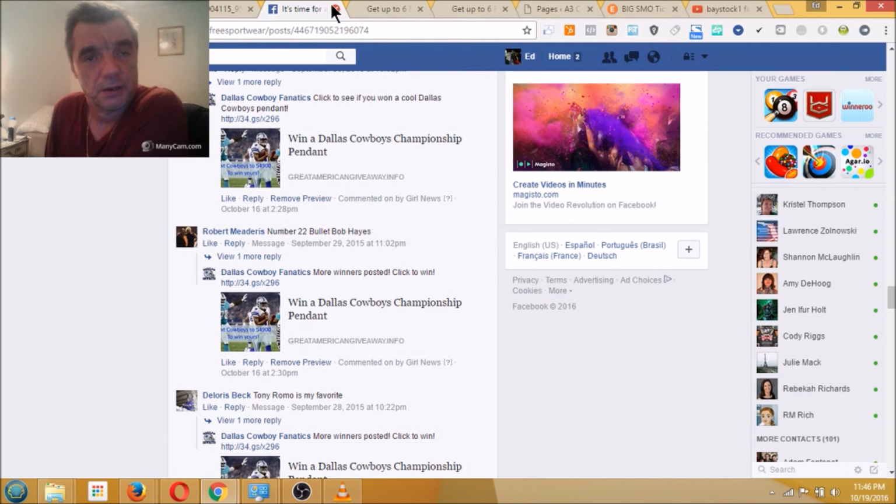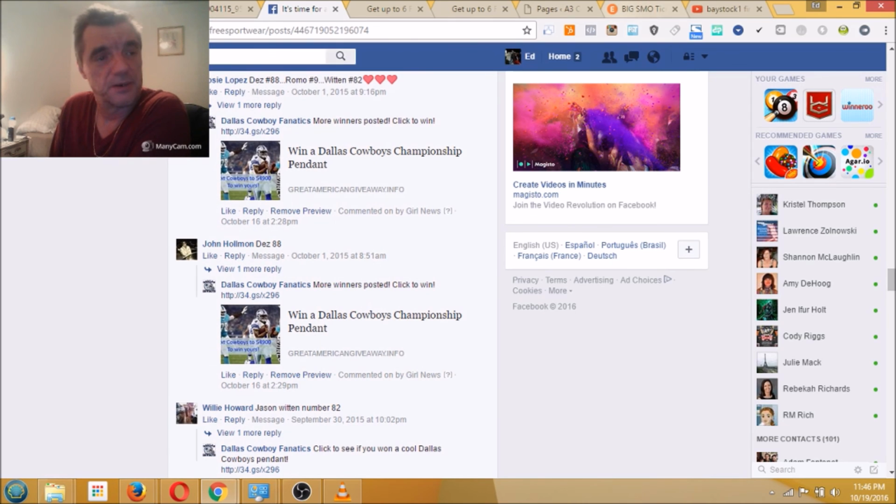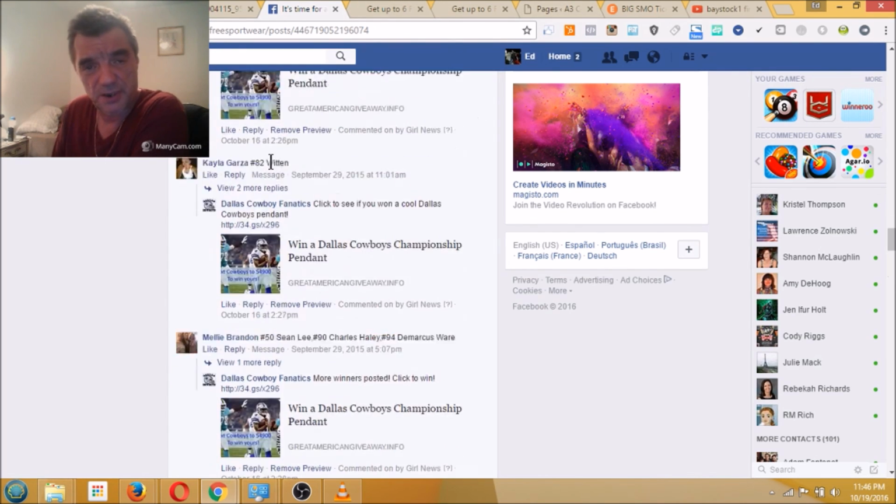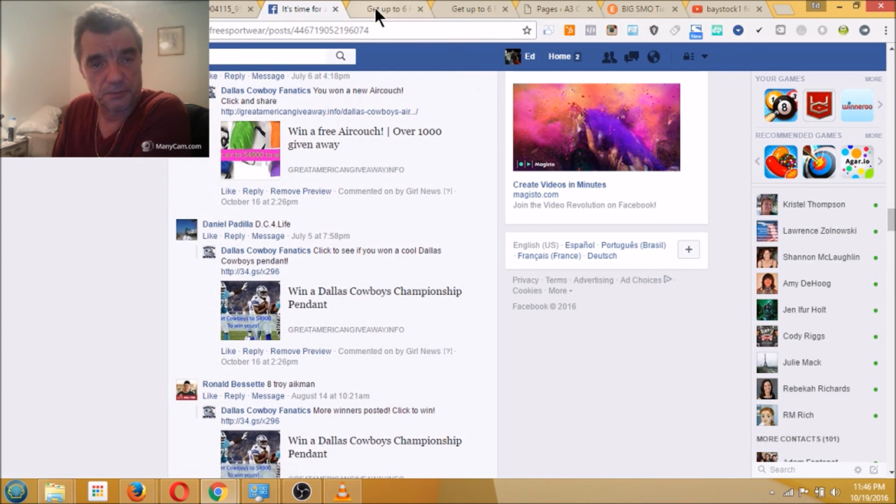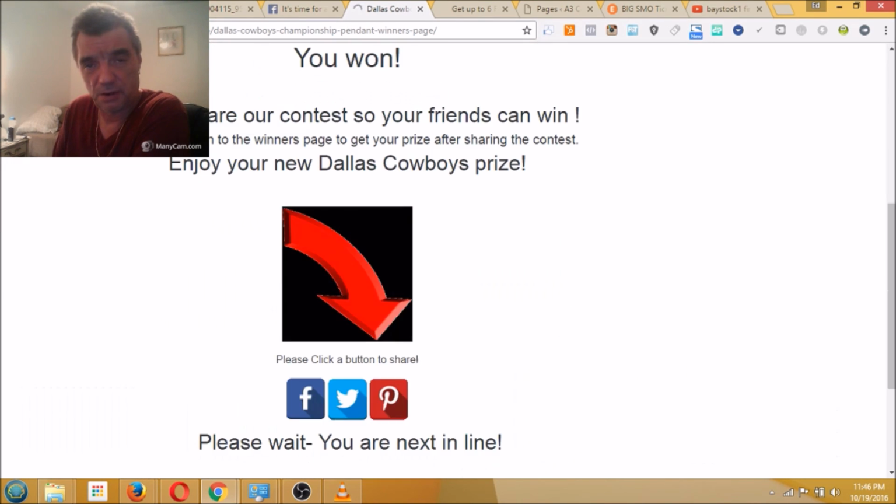So, what we have here is a very simple way of developing inexpensive traffic and splitting that traffic into multiple groups, collecting text numbers. We will be collecting email addresses from this also. And there's one other thing, it's actually almost as important as the email address, and that is the pixel. I don't have it set for this page just yet, but yes, we do set the pixel so we can do retargeting campaigns.